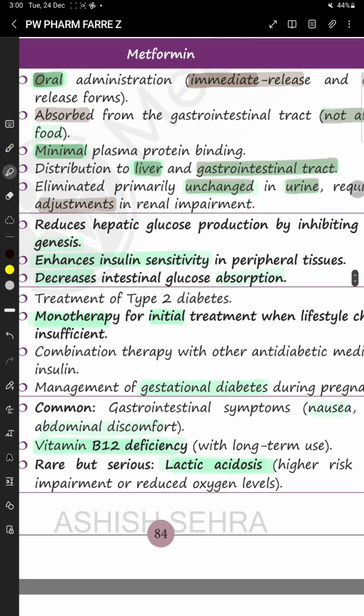So route of administration oral, tablet in the form of immediate release and extended release, absorbed from GIT. It is not affected by food. The absorption of metformin is not affected by food. Then distribution to liver and gastrointestinal tract, minimal plasma protein binding, and eliminated in an unchanged form in the urine. So in case of renal impairment, the dose adjustment is required.